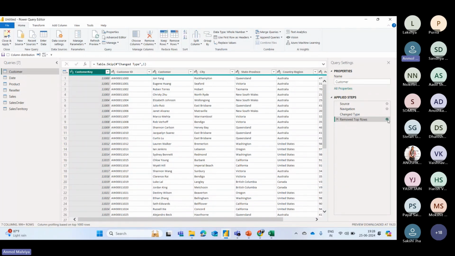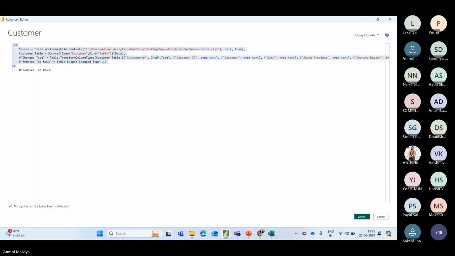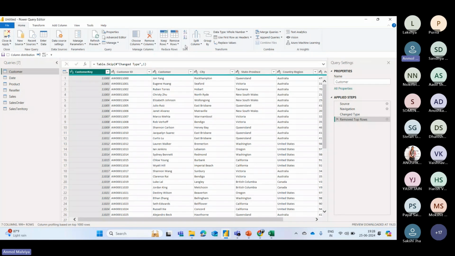And here we have one more thing, the Advanced Editor, which records all our transformations in the form of M code, which has been used for the transformation. So here you can see that all the steps we are applying directly are getting converted into code format and recorded here. But Power BI provides this interactive feature so that we don't have to write any code, and we can perform our transformation directly.